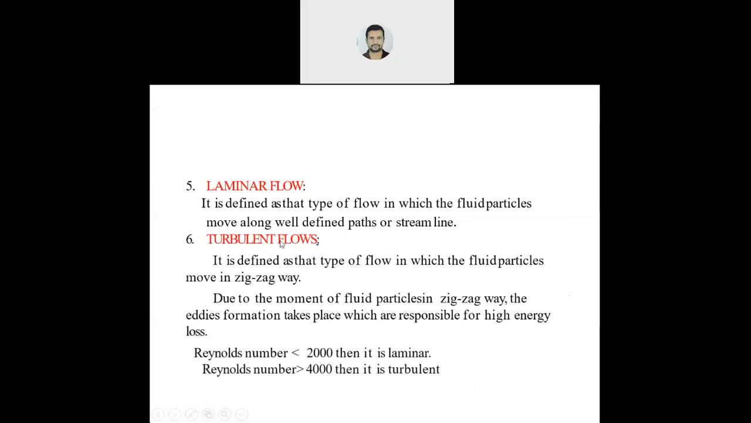Now, this flow is classified on the basis of a non-dimensional number, or you can say dimensionless number, that is nothing but Reynolds number. Okay? What is Reynolds number? It is the ratio of inertia force by viscous force. So, for laminar flow, its value should be less than 2000. For turbulent flow, it should be greater than 4000.